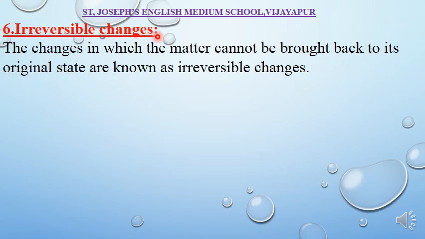Irreversible changes are the opposite of that. Once this change takes place, you can't change it back to its original position. The changes in which the matter cannot be brought back to its original state are known as irreversible changes.